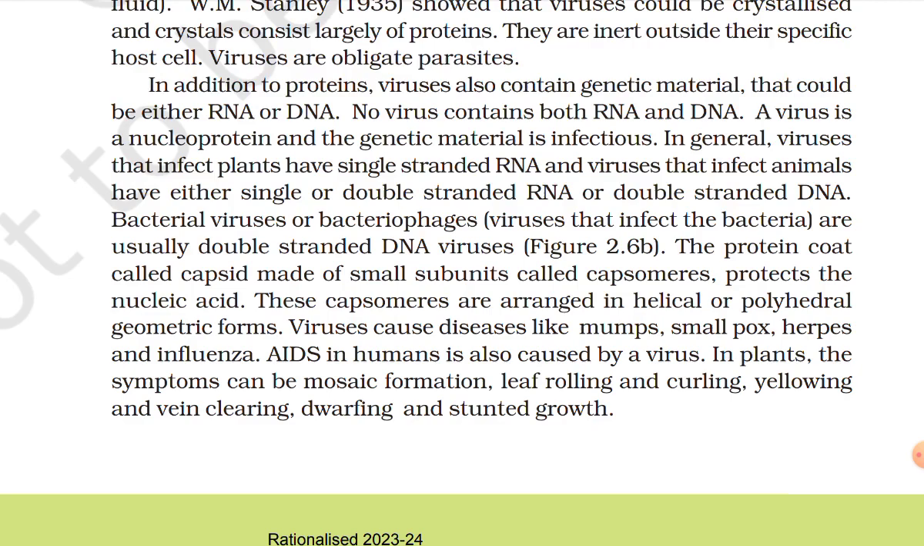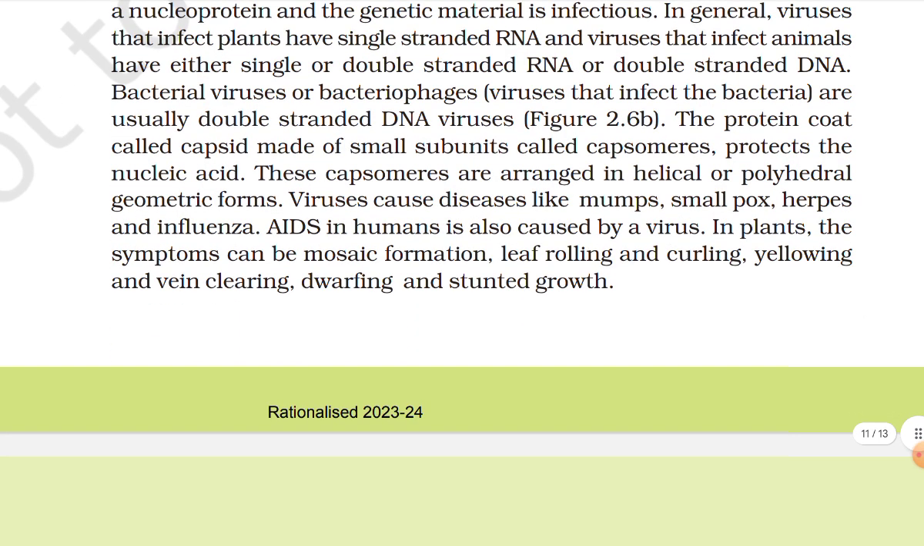In general, viruses that infect plants have single-stranded RNA and viruses that infect animals have either single or double stranded RNA or double stranded DNA. Bacterial viruses or bacteriophages, which infect bacteria, are usually double stranded DNA viruses. The protein coat called capsid, made of small subunits called capsomeres, protects the nucleic acid. These capsomeres are arranged in helical or polyhedral geometric form.